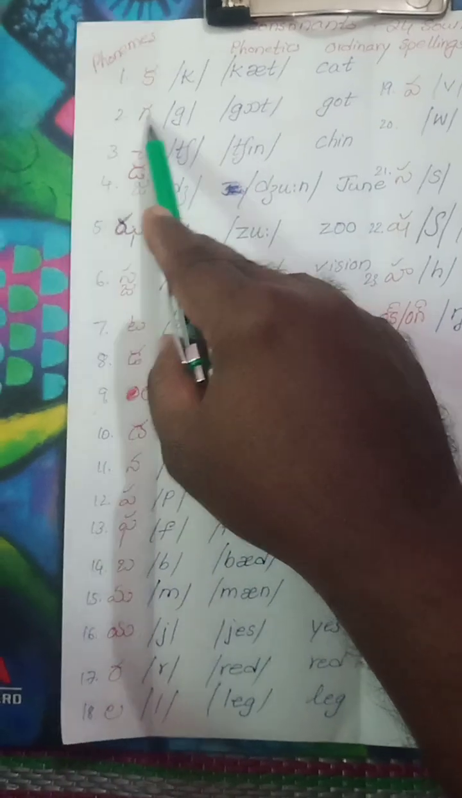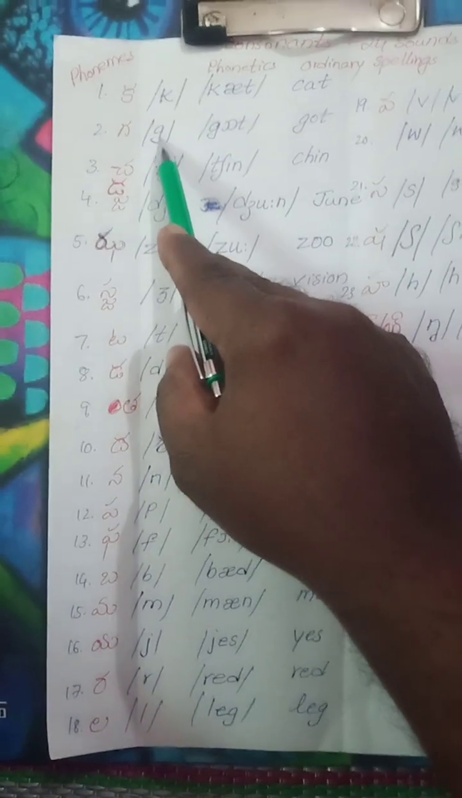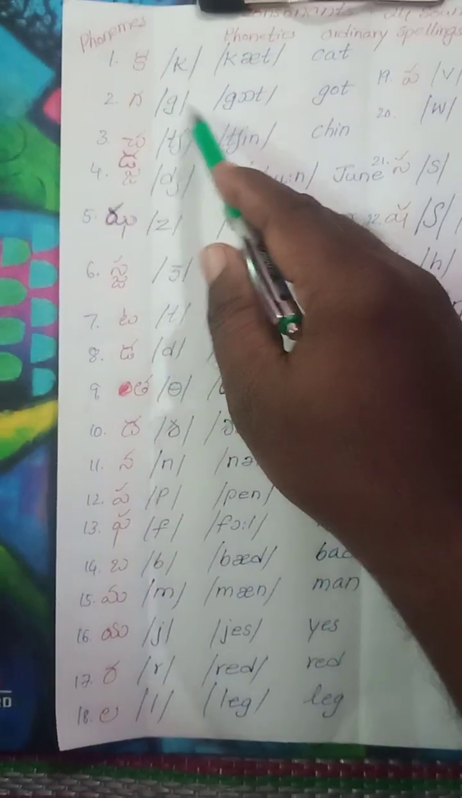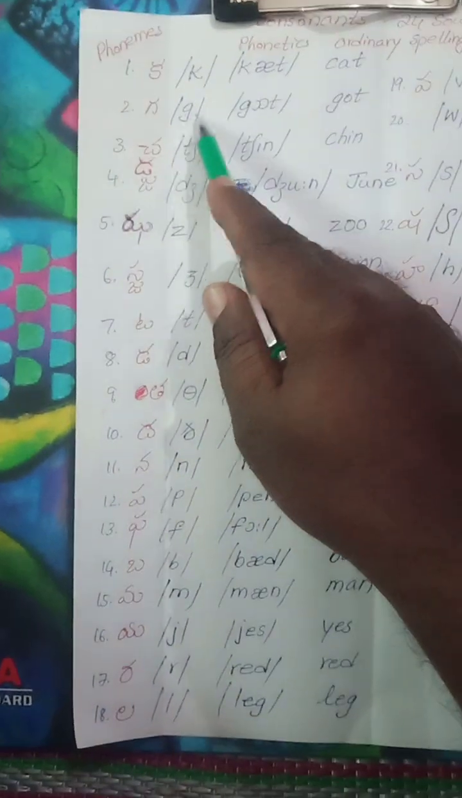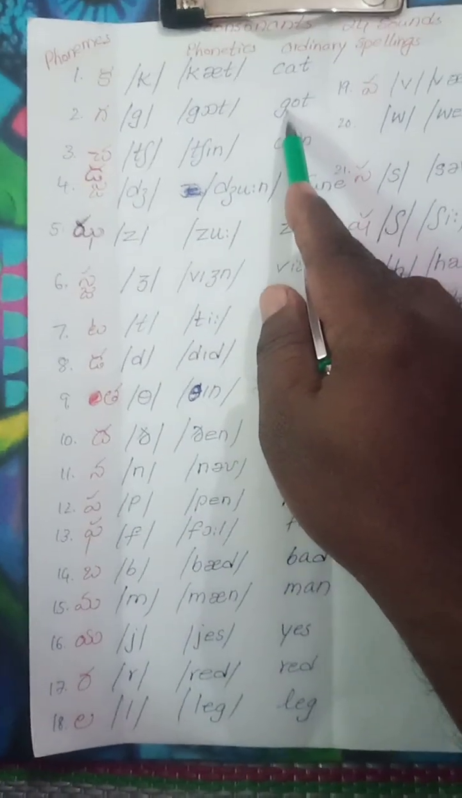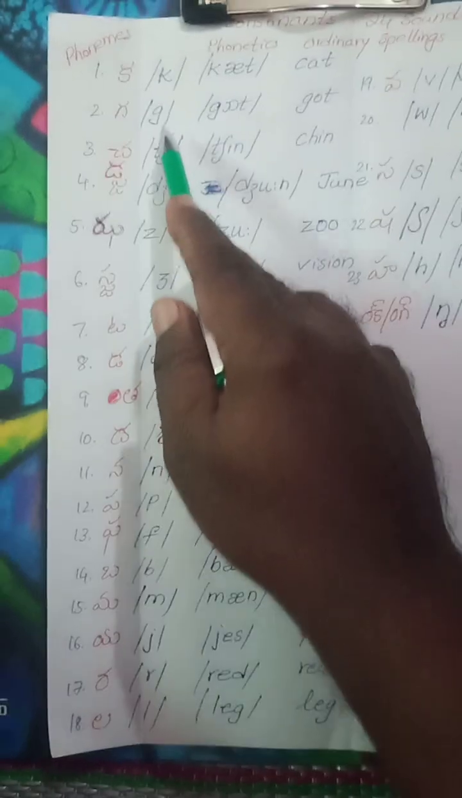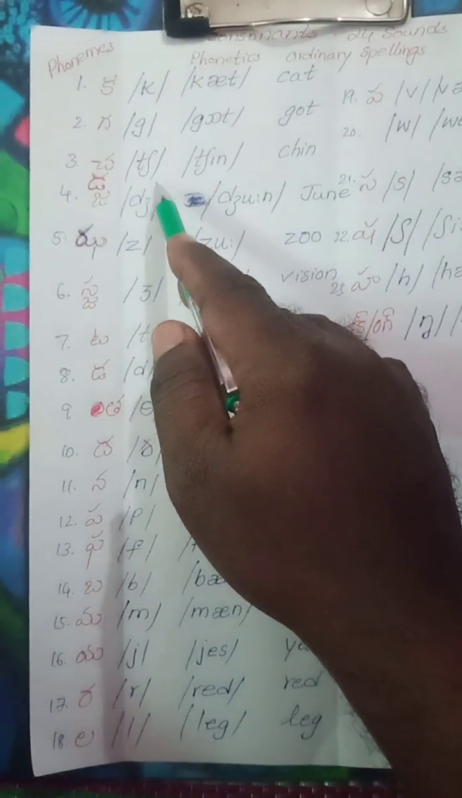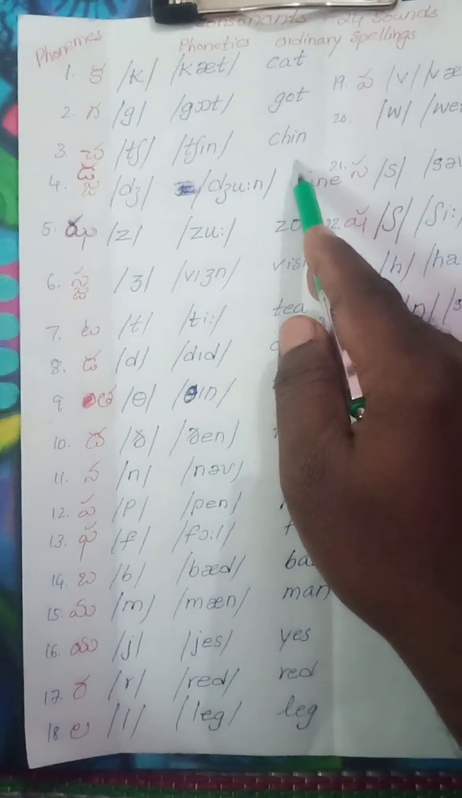This is ga. If the G letter is producing a ja sound in English, then you should use ja, but here it is ga, that's why G. Got, ordinary spelling got. And this is cha, t and long s, cha. Chin, ordinary spelling chin.